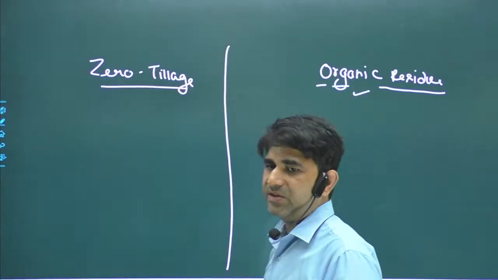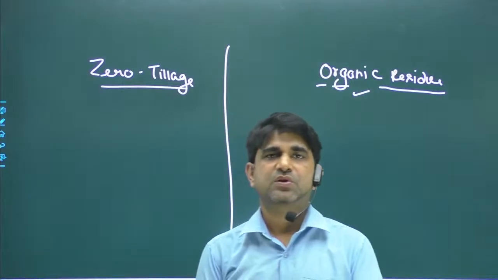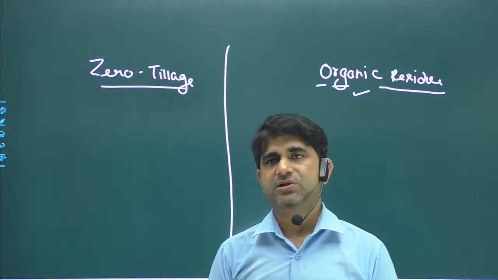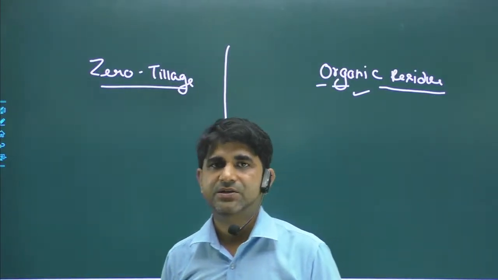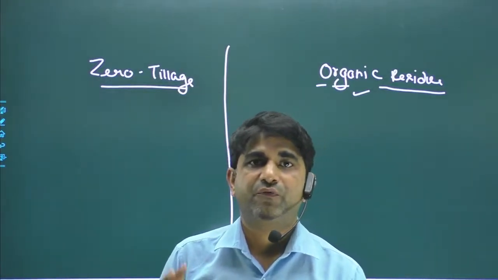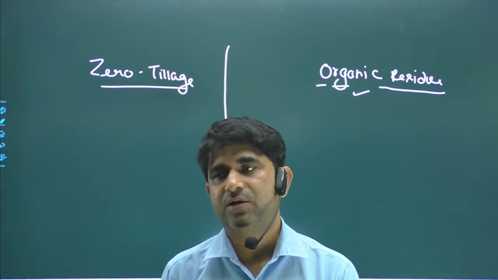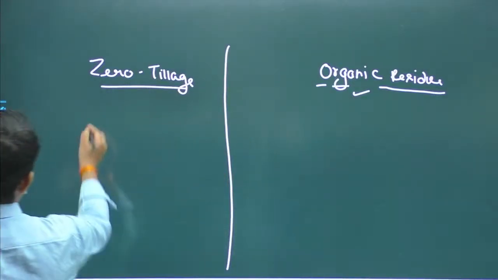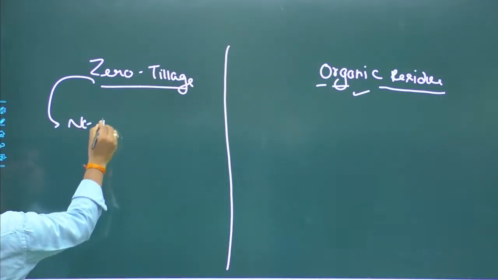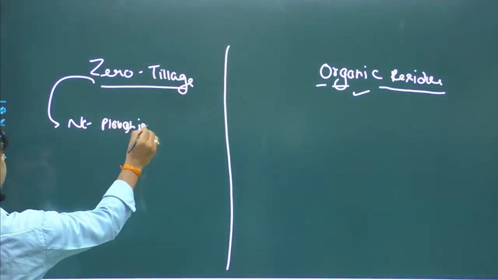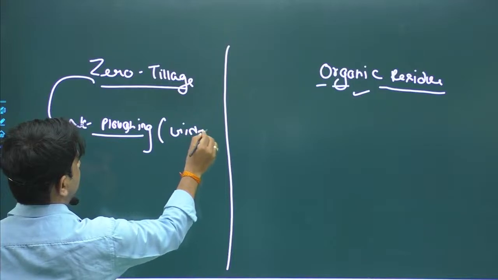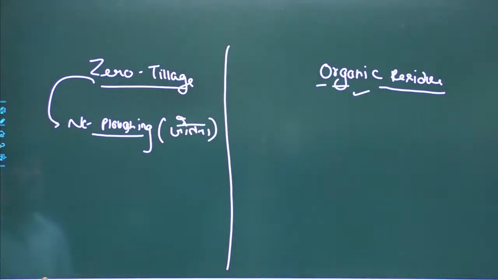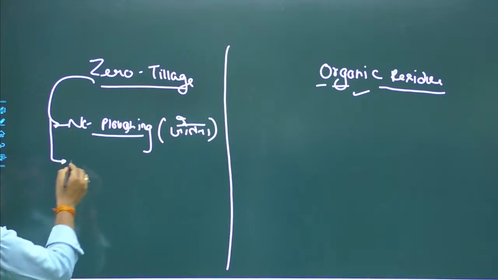What do you mean by zero tillage? Zero tillage is a method of agriculture in which we make maximum use of land without harming the soil, because in zero tillage there is no plowing. In Hindi it is known as jotna. In zero tillage there is no plowing, and seeds are sown